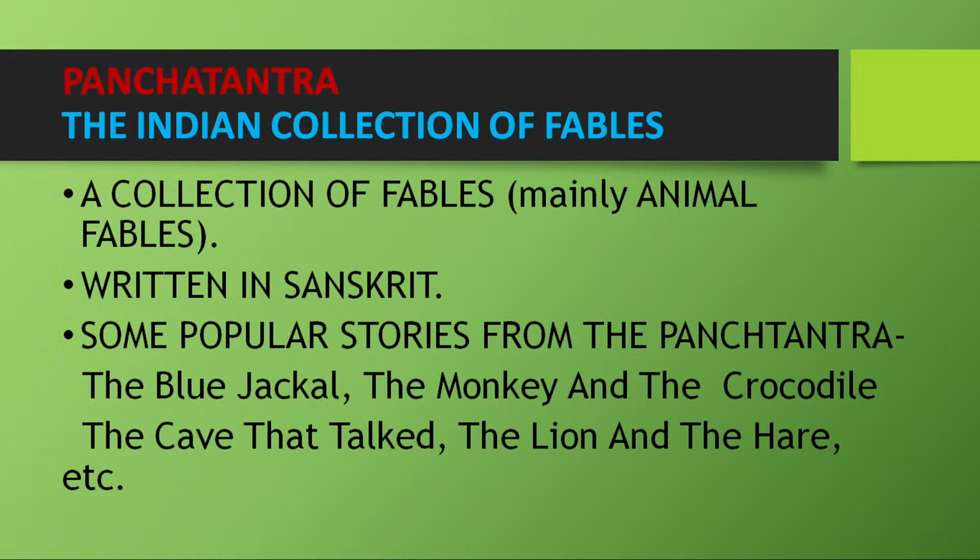Right. So this collection of fables, as I told you, consists of animal fables, or we can say beastly fables. The language is Sanskrit, and we have some popular stories from the Panchtantra, like the blue jackal, the monkey and the crocodile, the cave that talked, the lion and the hare. And many more. These are just a few.